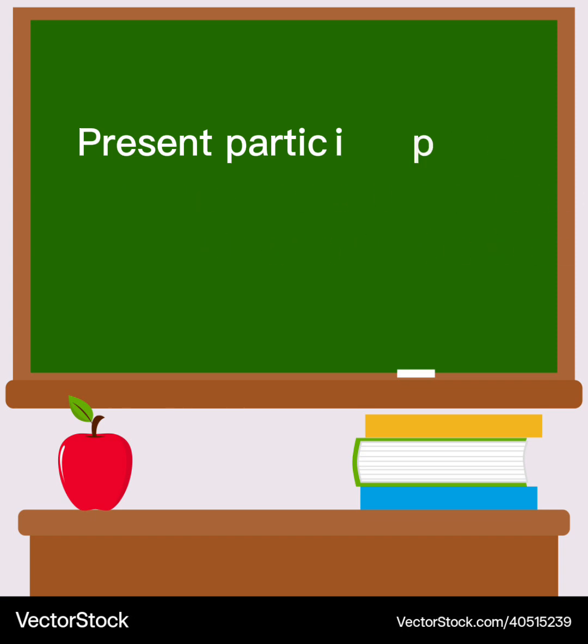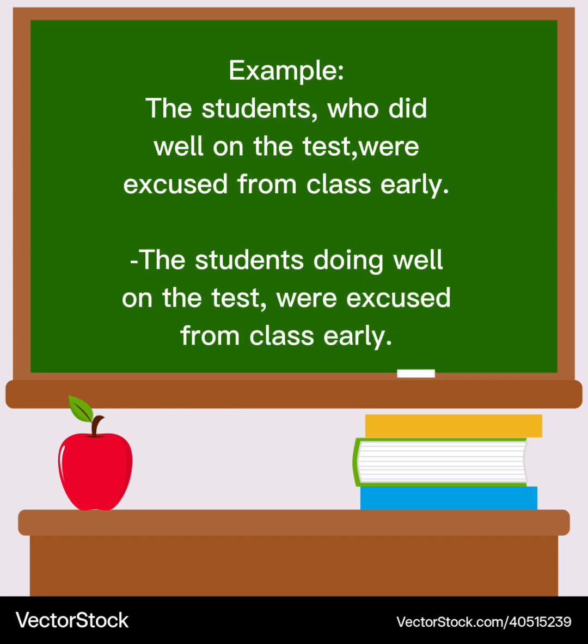Example, the students who did well on the test were excused from class early. The students, comma, who did well on the test, comma, were excused from class early. The students doing well on the test. You can connect this sentence, the students doing well on the test, by replacing the relative pronoun around here. The students doing well on the test were excused from class early. Then this is about present participle.